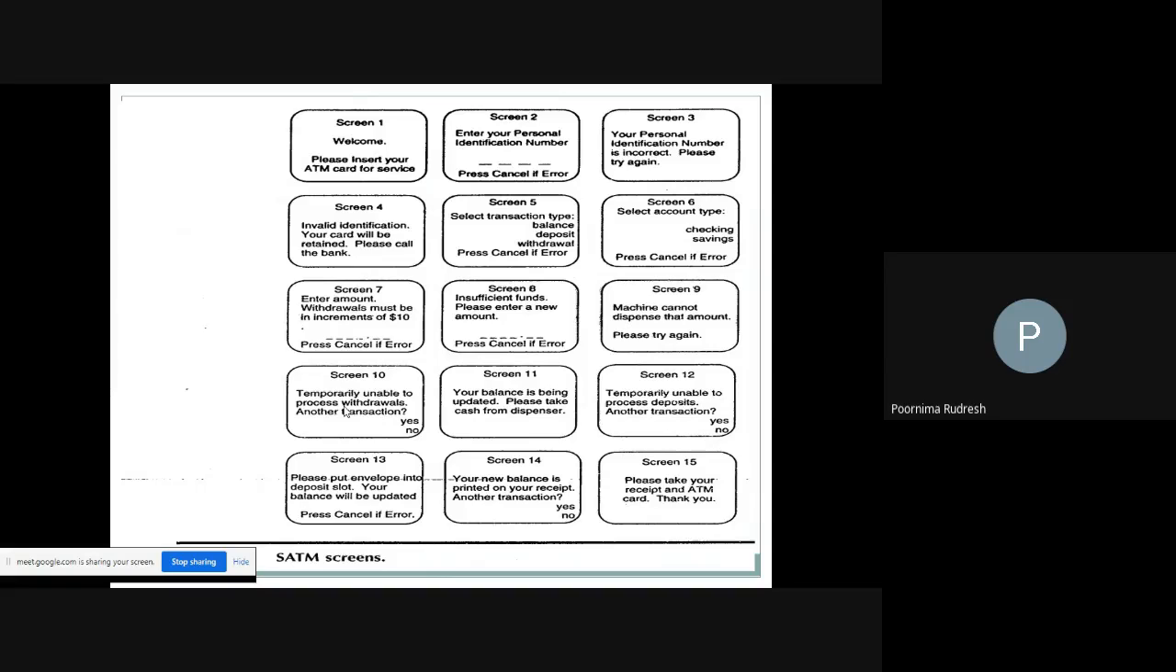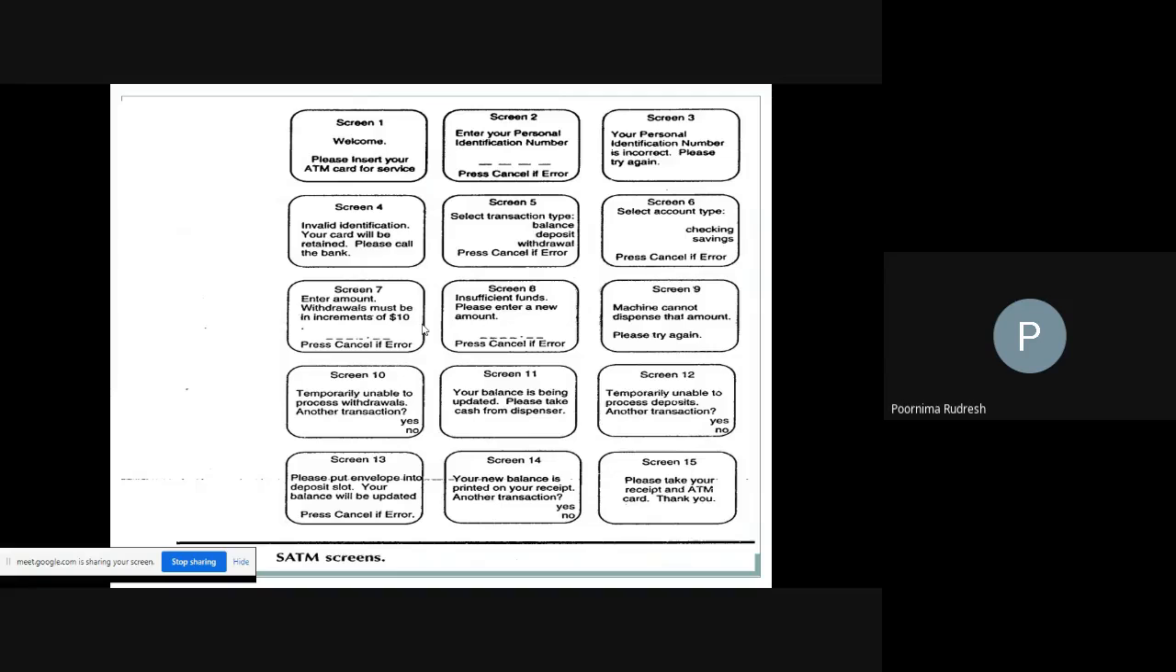Then once again it is asking whether you want one more transaction or not. If we press no, then it directly moves on to screen 15. If yes, then it will move back to screen 5. So if I want one more transaction at screen 10 and I press yes, it will move back to screen 5. Once again, it will display the three options: balance, deposit, and withdrawals. Understood? Okay.